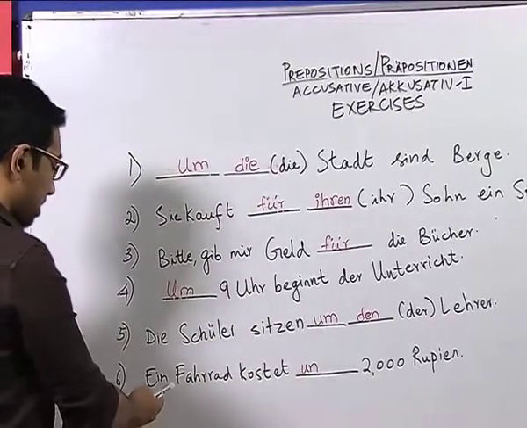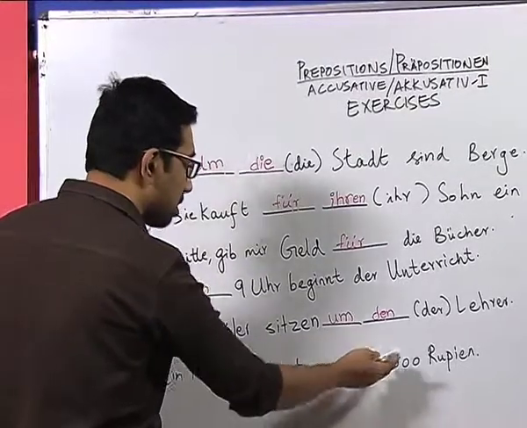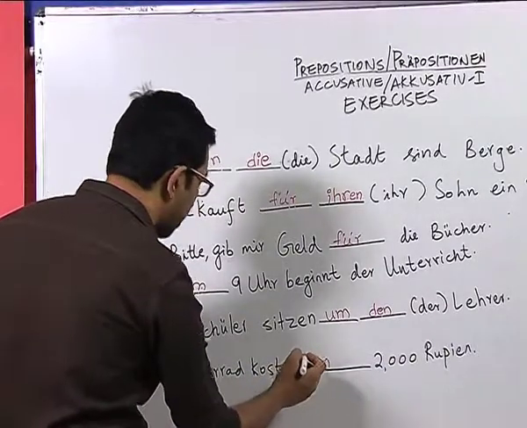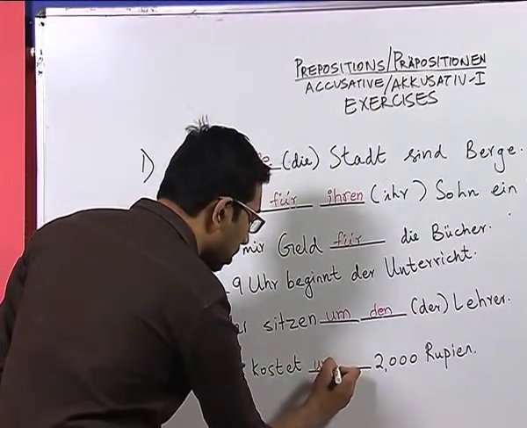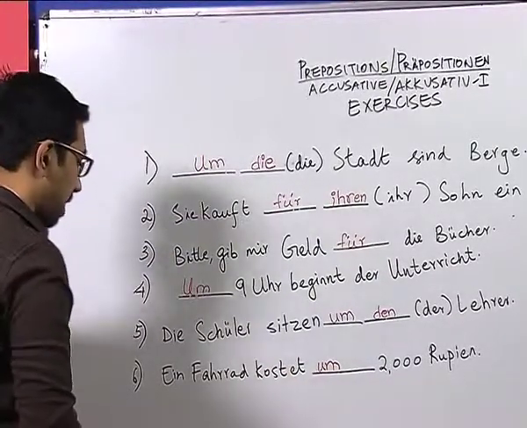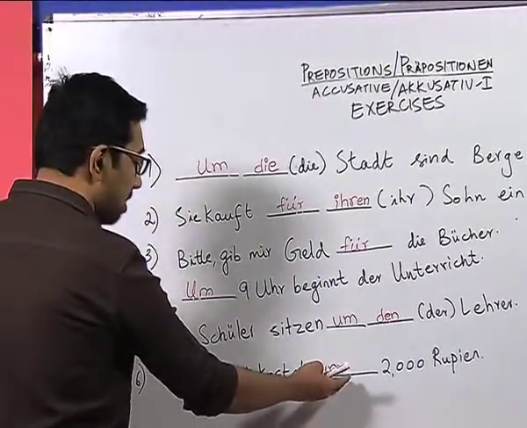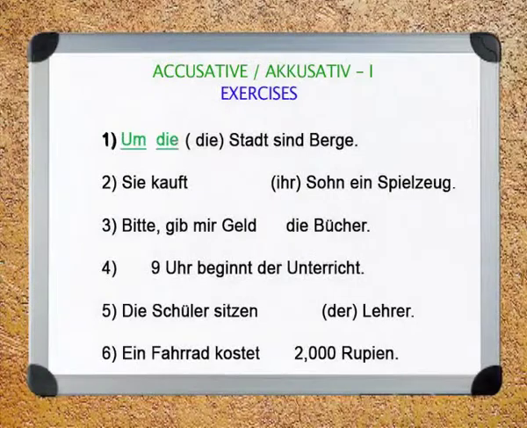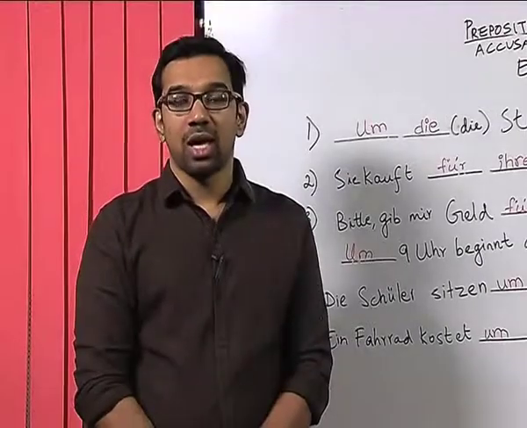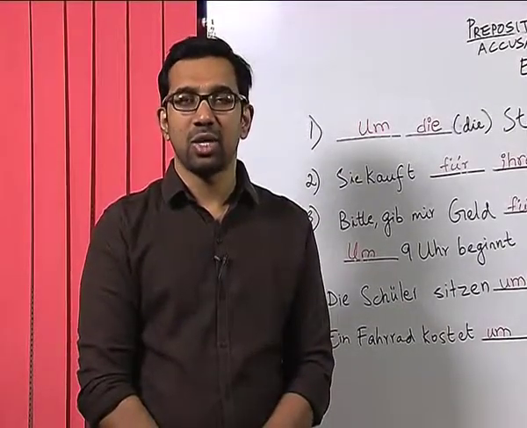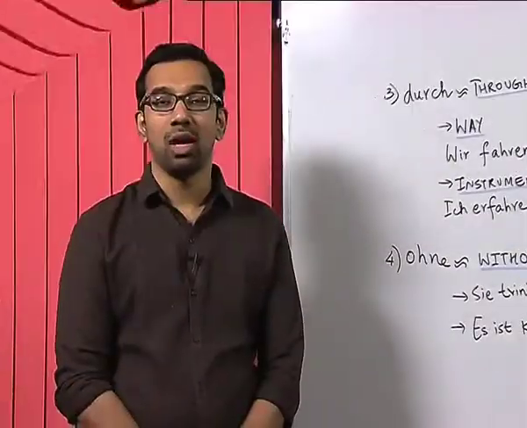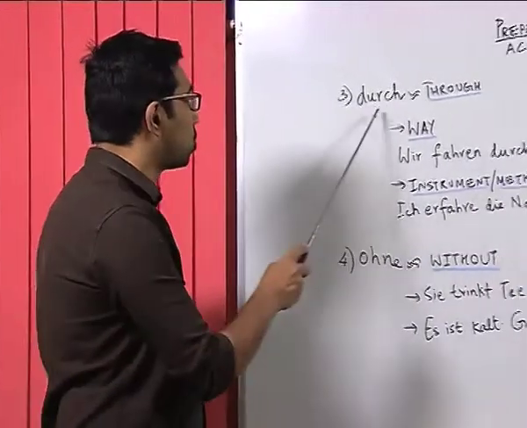Now, in sentence number 6, ein Fahrrad kostet 2000 Rupien. Here also the student correctly figured out the preposition, however, again a small error which can be corrected, and as you can see, the answer we have here is also used for the context of number. So, as you can see, learning articles is not that difficult if you remember the context and the meanings where they are used. Now, let us look at the preposition durch.